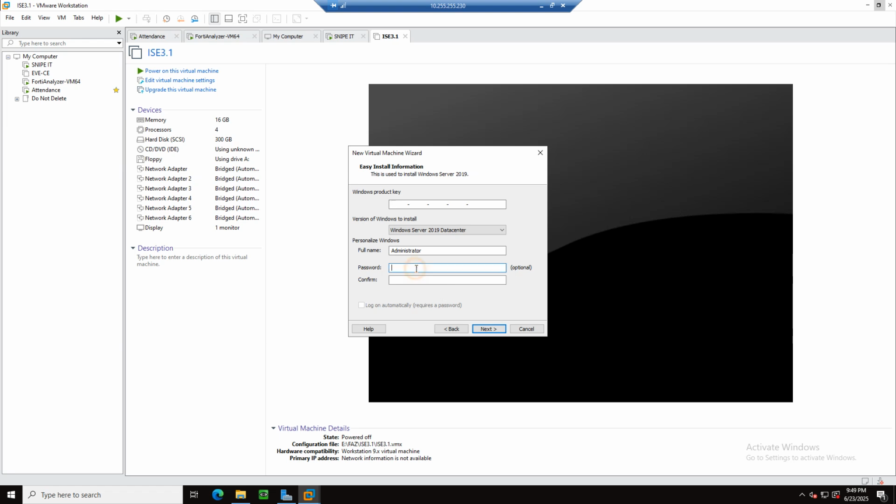So here I'm giving the password. I'm not giving the product key because this is a test machine. So it did not enter.